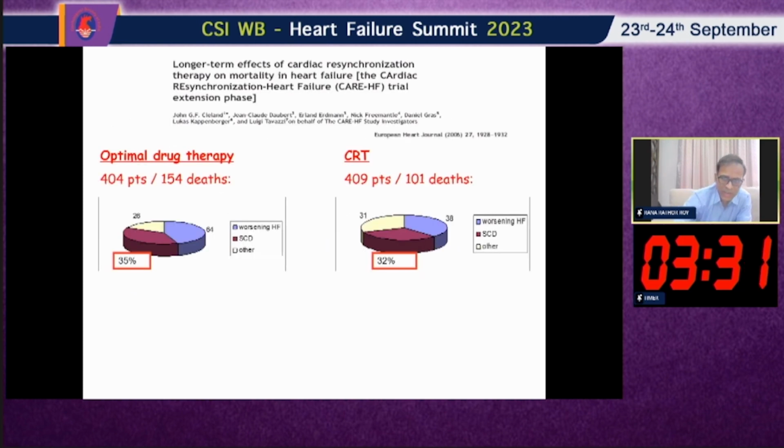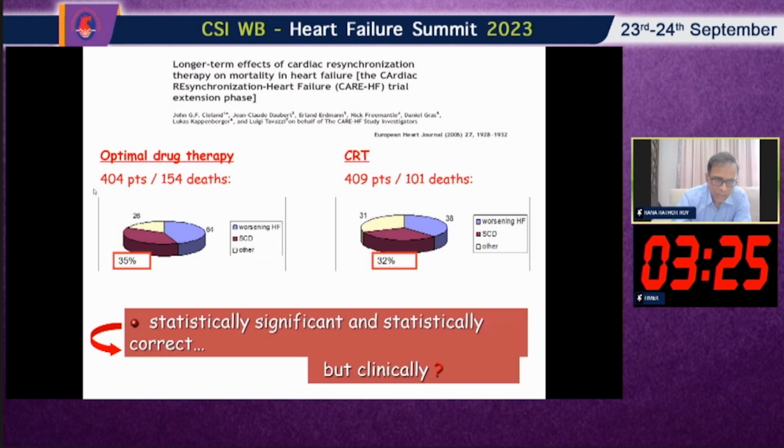This is about the extended follow-up of the CARE-HF trial. It was shown that even in these trials, in the optimal medical therapy arm it was 154 days, but in the CRT arm it was 101 days. So it is statistically significant that CRT itself reduces death, but still there is death in the CRT arm. So definitely, I think that can be overcome with the implantation of CRT-D.